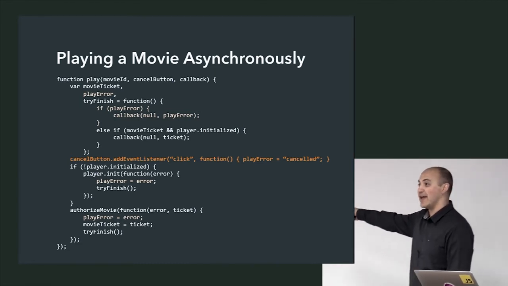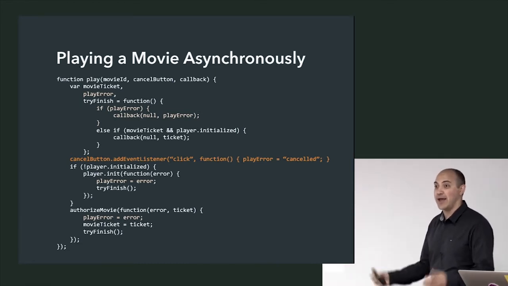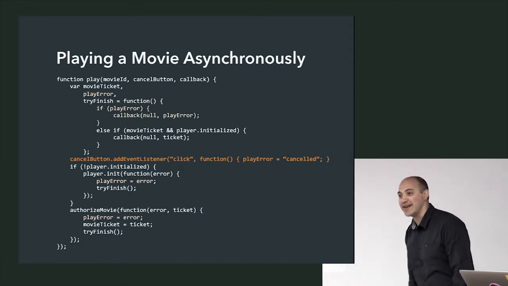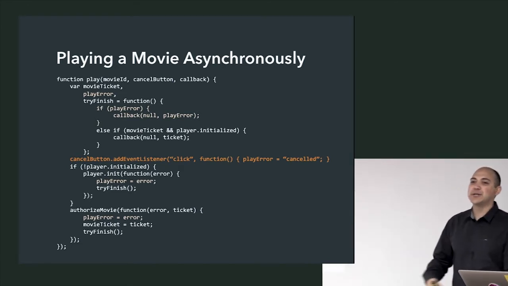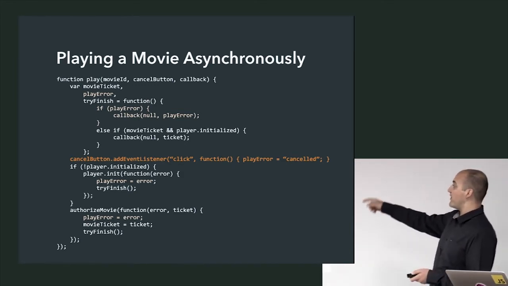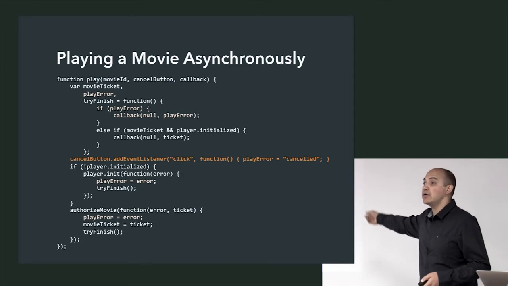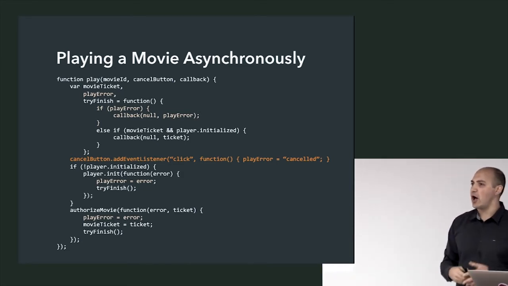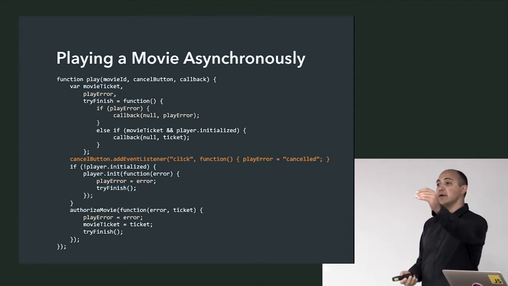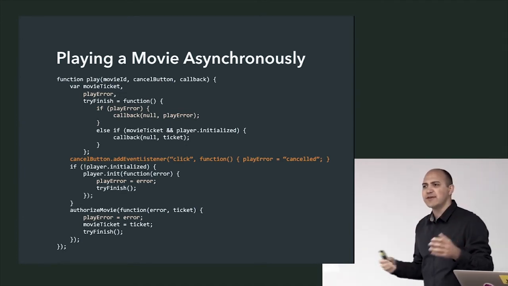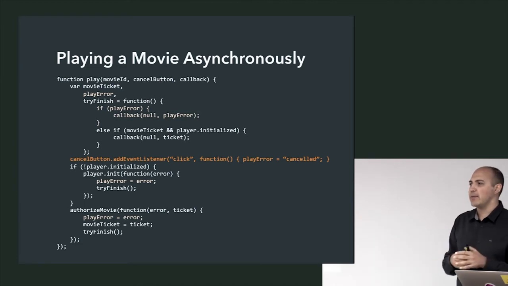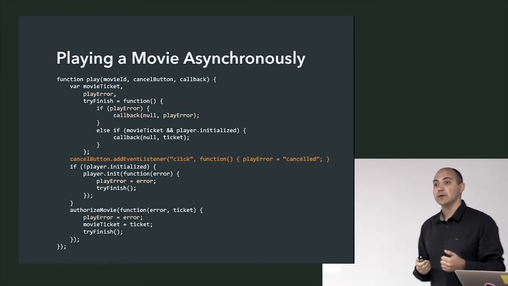So I've hooked up an event handler, and then you hit cancel, and then I just stop the function. And so the next time you try and play it, I'll hook up another event handler, and so on and so forth, until gradually the program starts to lose memory. And so that's another thing. Remember, if I hit an error, I also need to remember to unhook any event handlers out there. It's a very complicated thing to do, to clean up after yourself when you have an error. But when we're doing synchronous programming, try-catch does all that for us, right? It unwinds the stack, and any variables we've allocated are all cleaned up. In asynchronous programming, we're on our own.